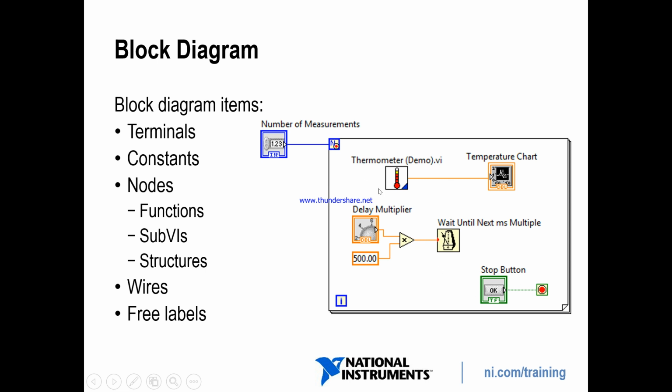Okay, this one is a sub VI. If you click on this sub VI, you will find another VI behind it. It is just like a recursion program. Now wires and free labels. This one is a wire. The delay multiplier, wait until next millisecond, temperature chart, stop button, thermometer, and number of measurement. These are the free labels.